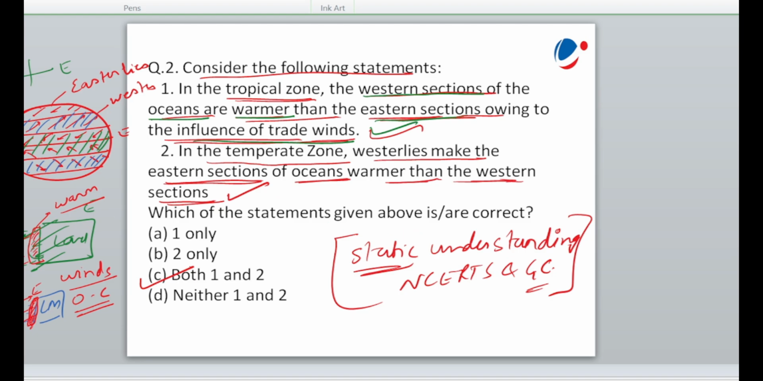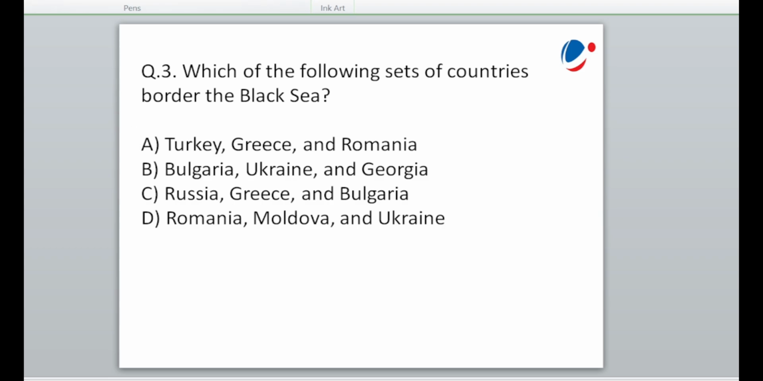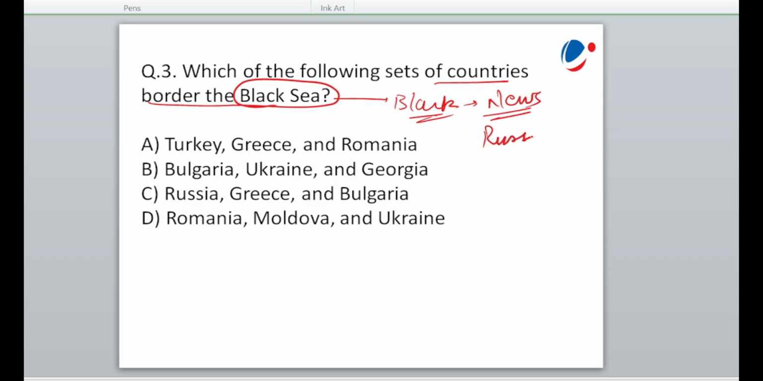Okay. Next question. Consider the following statements. The following sets of countries border the Black Sea. Now I will give you a trick to remember the countries which border the Black Sea. Why am I taking this Black Sea? Because it is very much in news. News में क्यों है? Because of Russia and Ukraine. Because of Russia and Ukraine war, है ना?